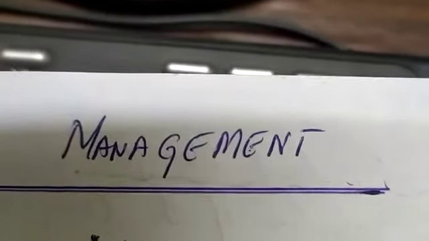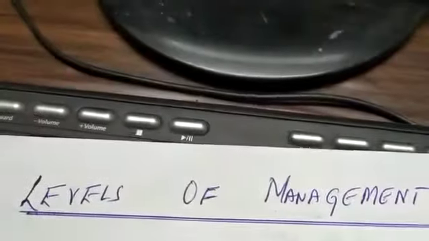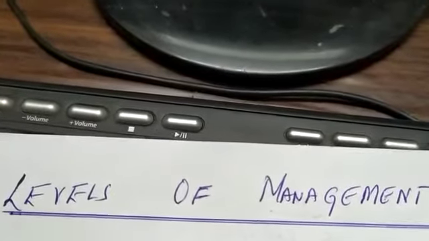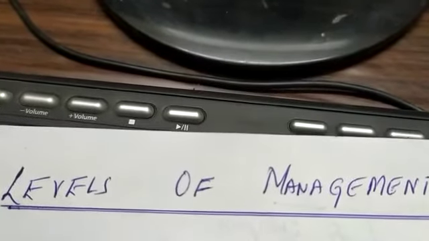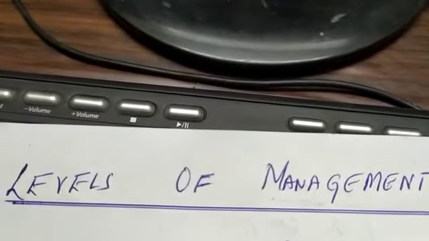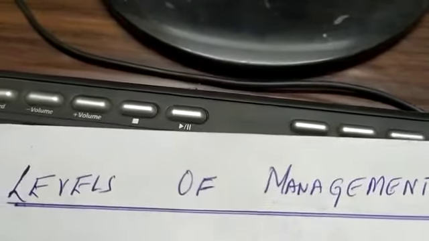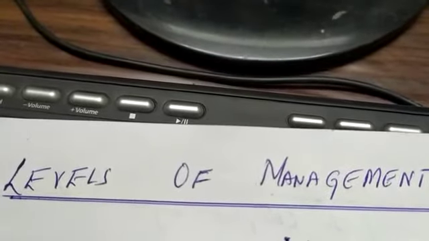So this chain of authority in a management leads to the formation of certain levels in the management, which are termed as levels of management. Our topic of discussion today will be levels of management. The various job positions or the different people in an organization have been placed, as per their job positions, into 3 different levels. So there are 3 levels of management in an organization.